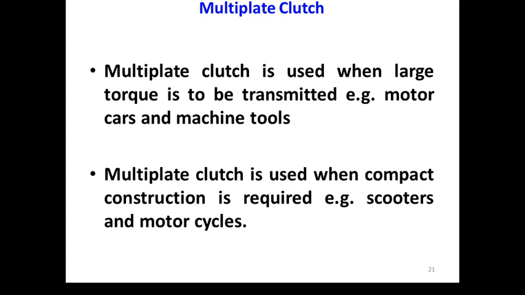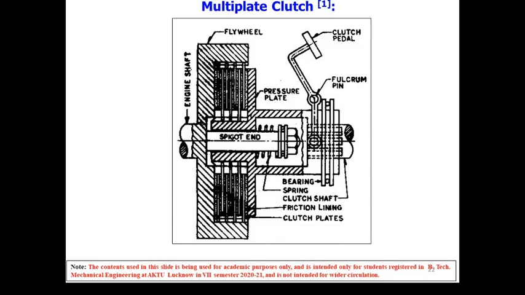So now talking about the multiple plate clutch. This is used when large torque is to be transmitted, as in motor cars and machine tools, within limited space. The multiple plate clutch is used when compact construction is required, like motorcycles, scooters, even mopeds. As I have told you, while designing the clutch plate, the effective radius of the clutch plate plays a major role.